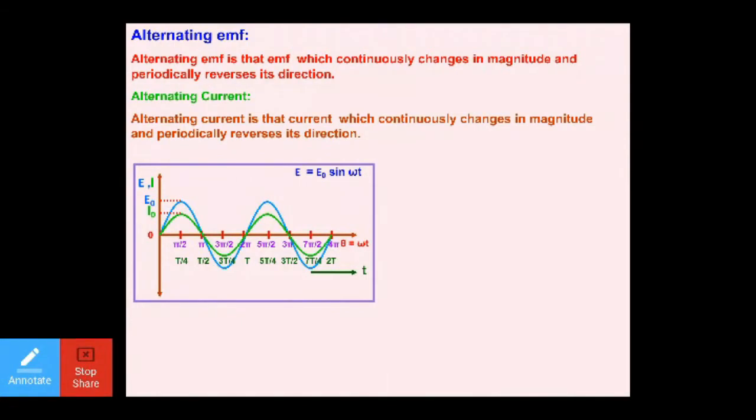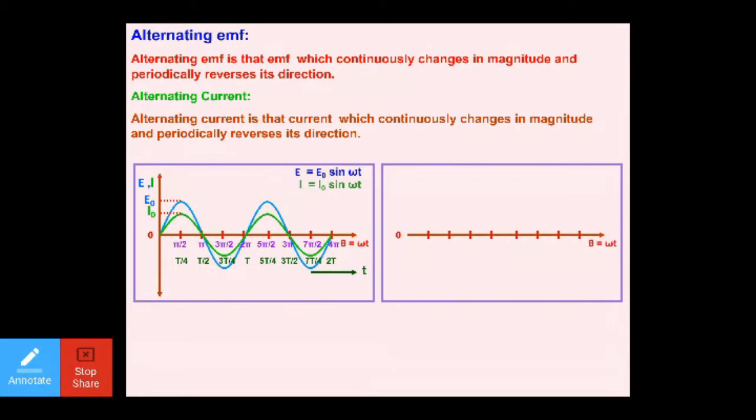Further, this green line shows you the way the current is flowing in the circuit. The peak value of the current is given by I naught, and its expression is I is equal to I naught sine omega t. One more question may come to your mind if you are a mathematics student. Sir, if it is represented by sine, then can it also be represented by cos? So let me show you how it will be represented by the cos lines.